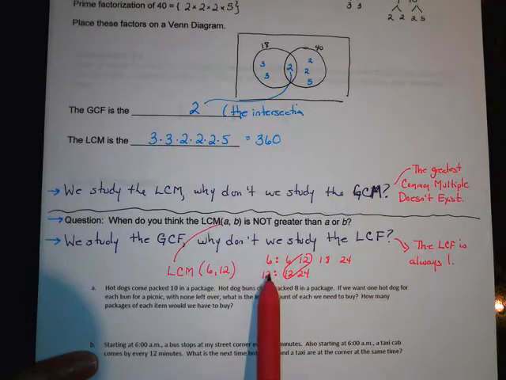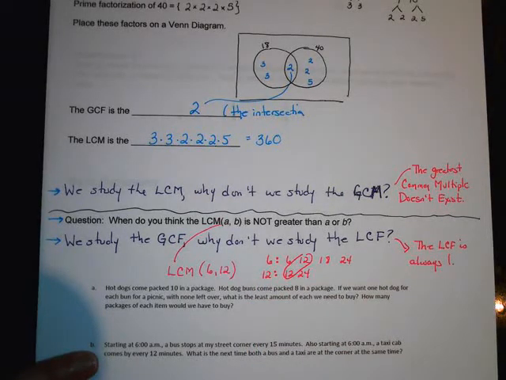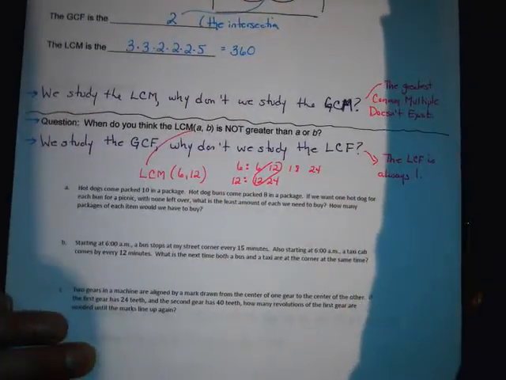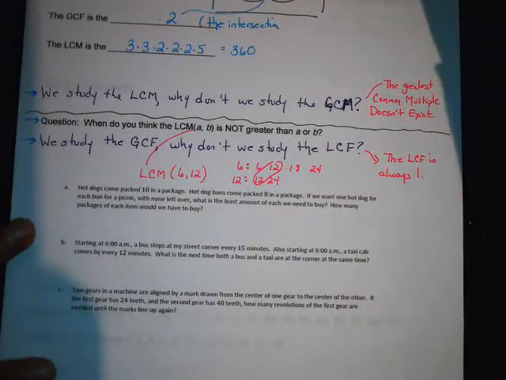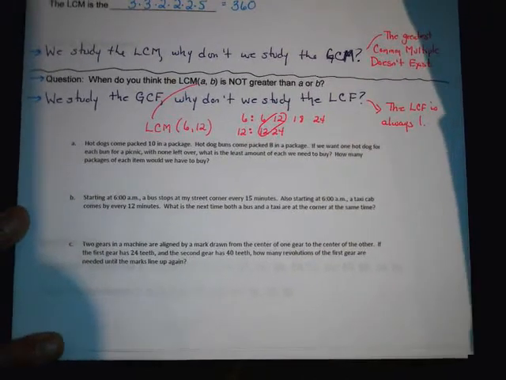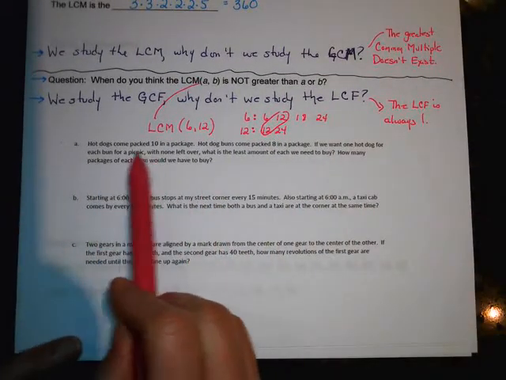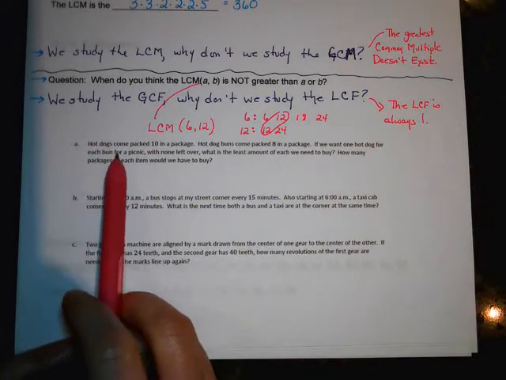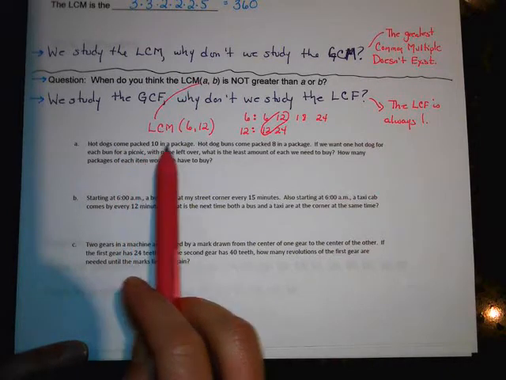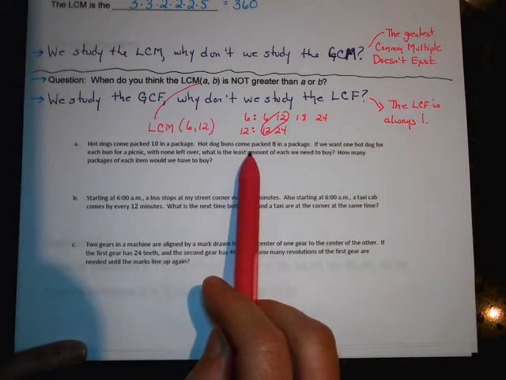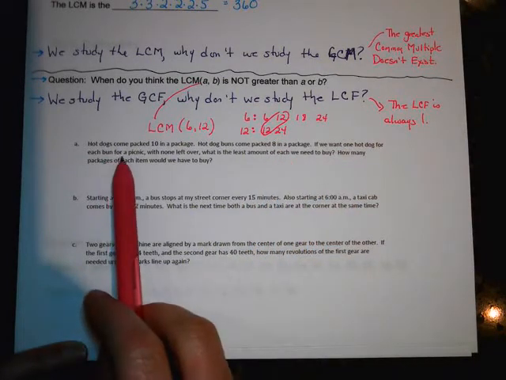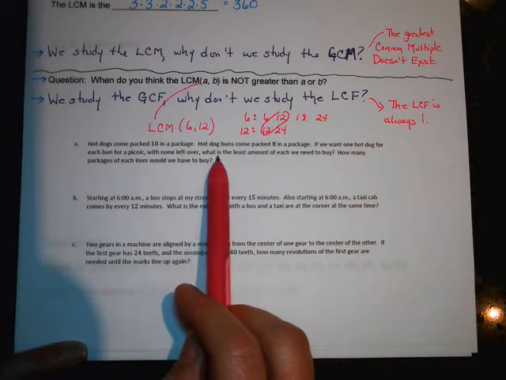that's when the least common multiple is not greater than the two. And then the last little bit, these were actually out of Engage New York. These were some 6th grade questions that were some really cool applications of least common multiples. So let's just look at 2 of them. So how about this first one? It says, this is the great mystery of the world. Hot dogs come in packages of 10, but hot dog buns come packed in 8s. Don't know why that is. So if we want 1 hot dog for each bun on a picnic with none left over, what's the least amount of each we need to buy?